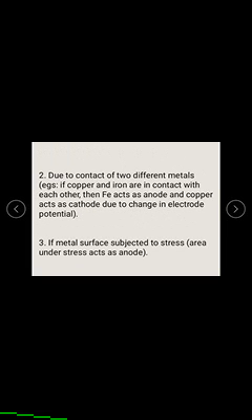In the case of different metals, based on the difference in electrode potential, that is through the electrochemical series, we observe which one is anode and which is cathode. And the third one is whether the metal surface is stressed or bent. The stressed or bent area acts as anode, and the unbent, uncurved area acts as cathode.